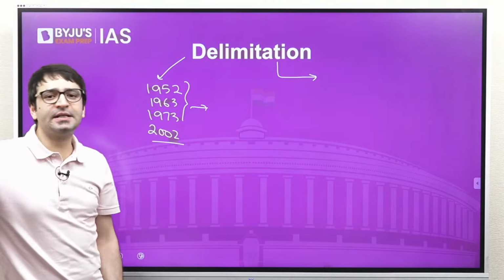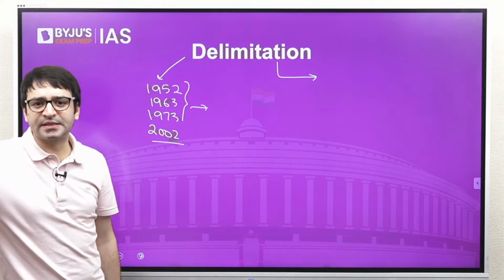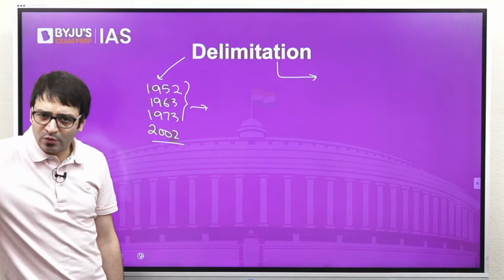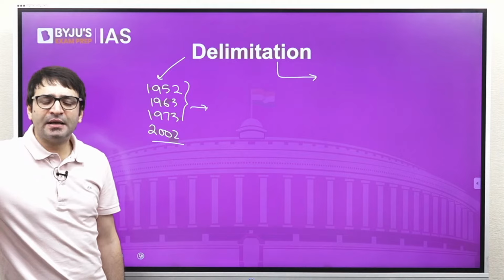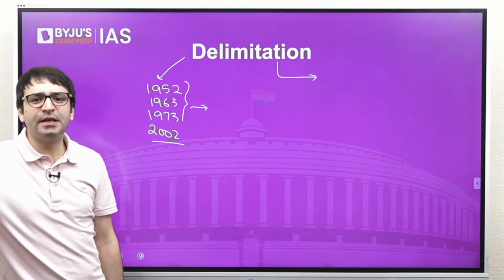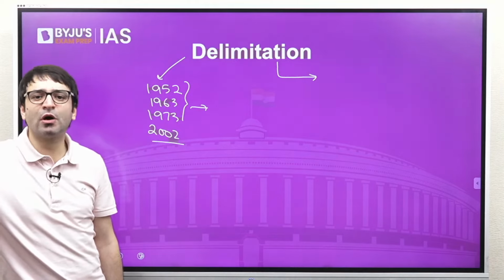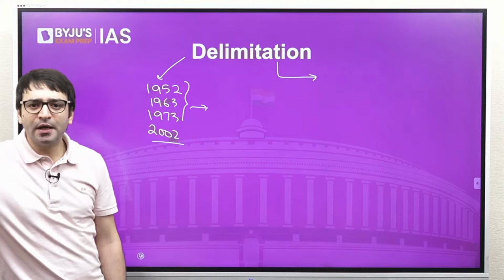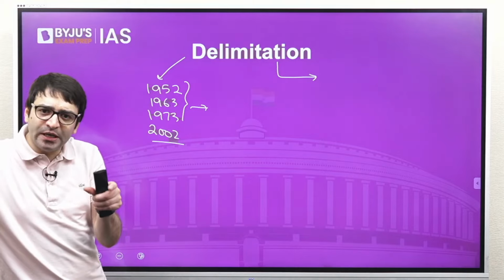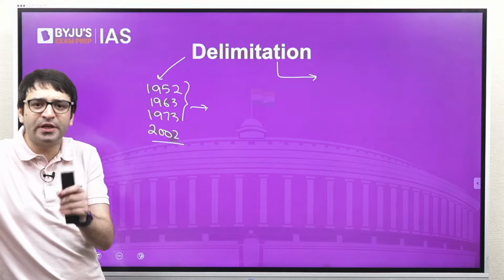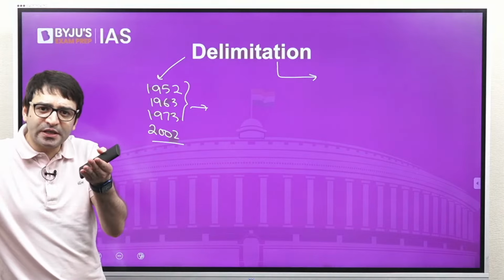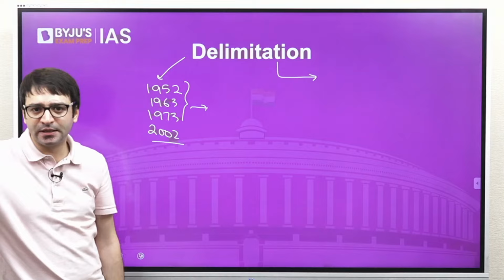And it was in the 1973 delimitation exercise that some of the southern states went to the Prime Minister and pleaded that even if the delimitation exercise is carried out, it should not lead to an increase of seats. Because one of the factors on which delimitation is carried out is the population. If the population is increasing, more seats will be allocated.